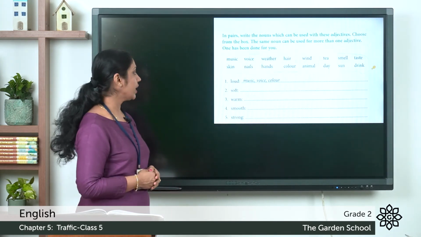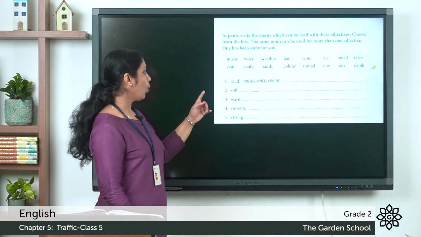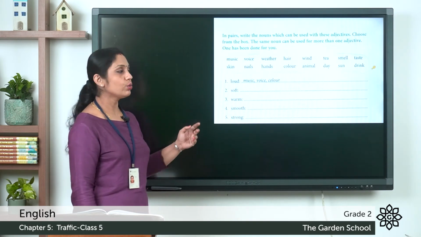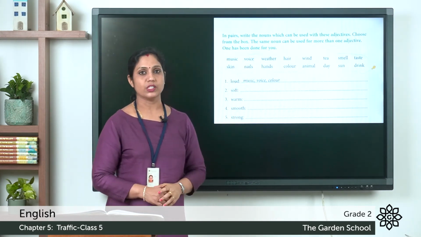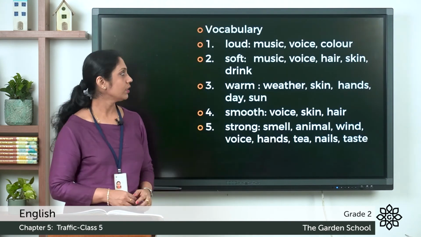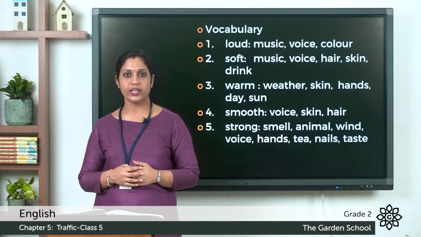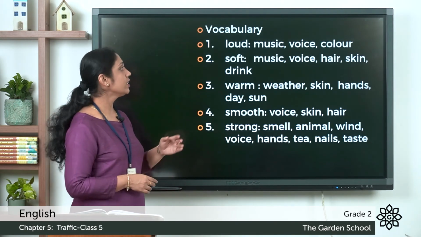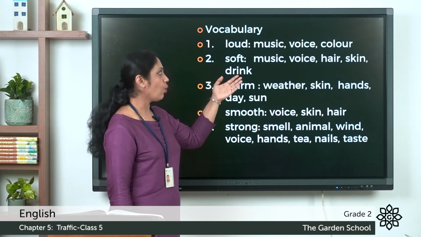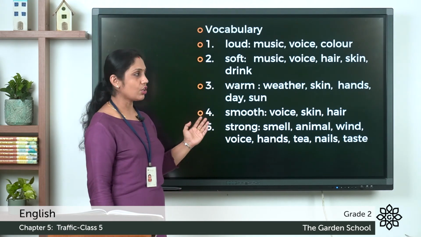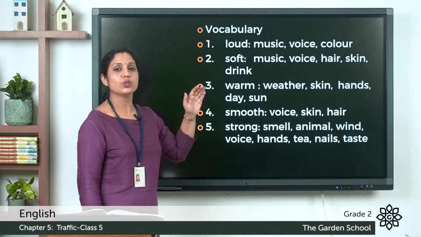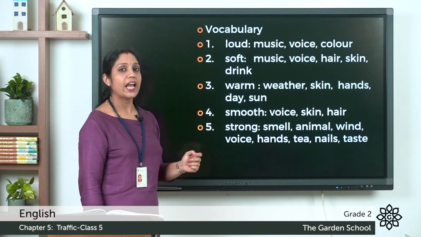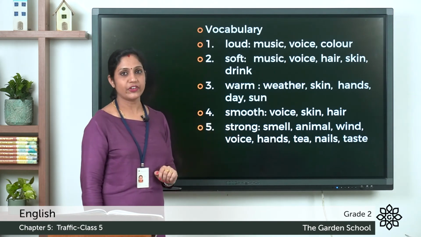Now look at the second one. It is soft, third, warm, fourth, smooth, and the fifth one, strong. Now we have to use these adjectives with their nouns. So let's check. Loud is already given. Now soft. We can write soft music, soft voice, soft hair, soft skin, soft drink. So near the word soft, you can write the words music, voice, hair, skin, and drink.